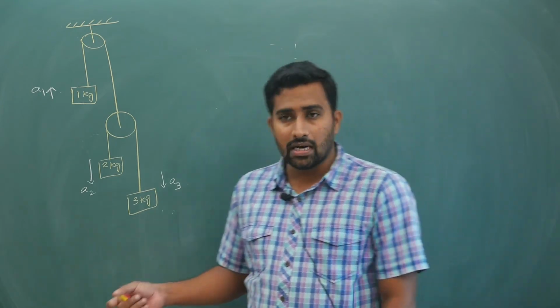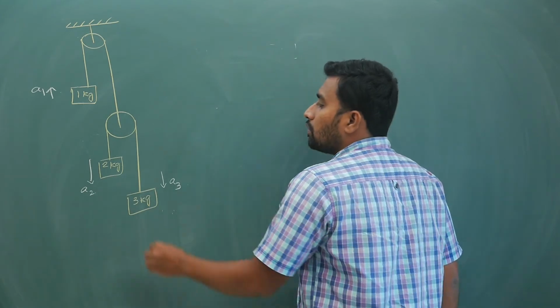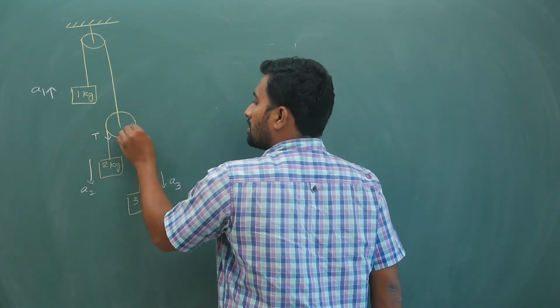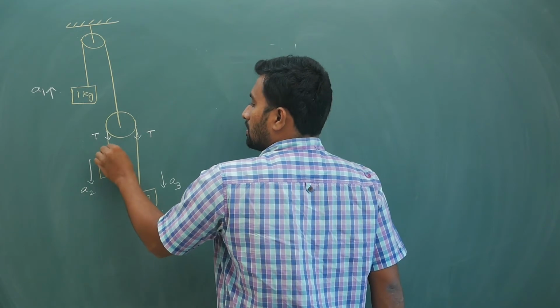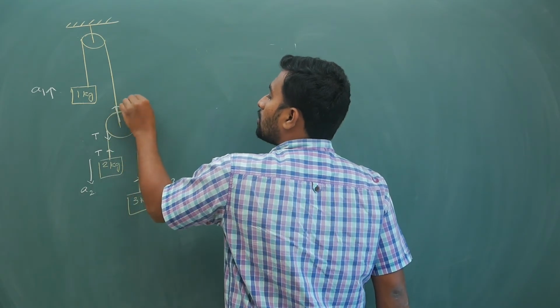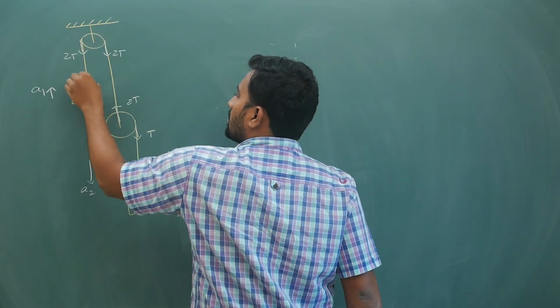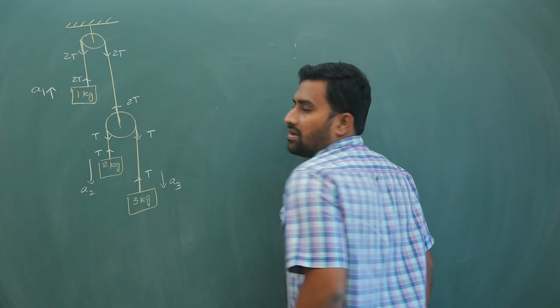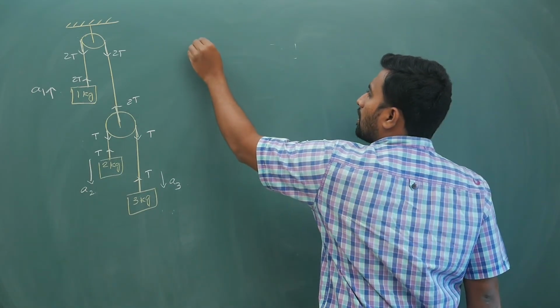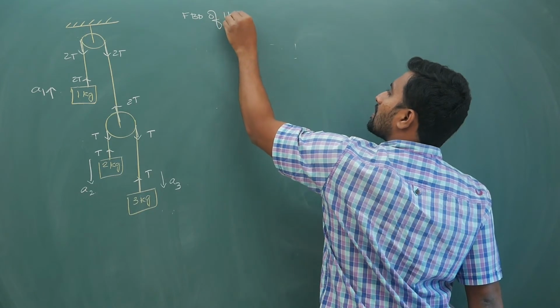So here if you try to mark the free body diagram, as I have told you, if you take T here, T in this string, it is automatically 2T everywhere. At the pulley it is 2T, 2T, 2T. So now if you take the FBD of each block, first let us start with the FBD of the 1 kg.